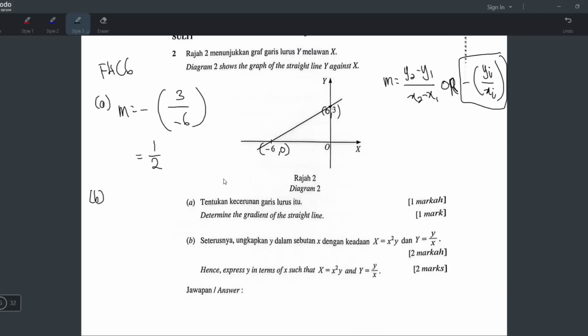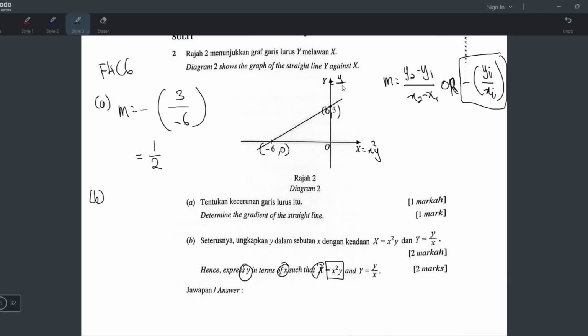Okay, B. Hence express small y in terms of small x. Okay, this is a problem because what they give us here is big Y, big X. But they did mention here such that the big X is small x squared y. So they tell you now the x-axis is actually x squared y. You can see they use small letters here. That means this is the real x-axis lah. And then the big Y is y over x.